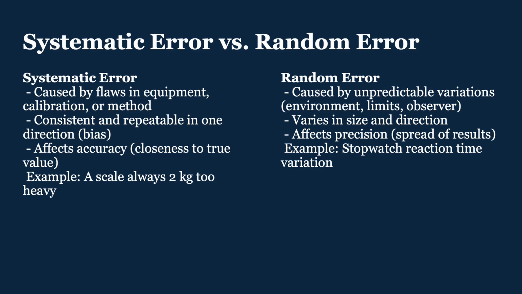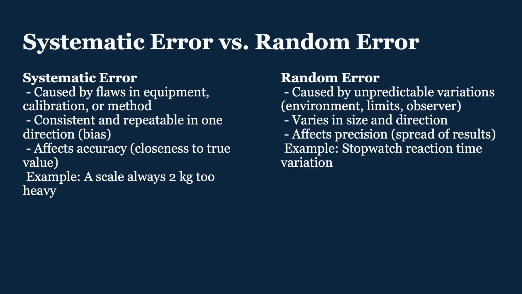So an example is a scale that always weighs 2 kilograms too heavy. If nobody's standing on it, it says 2 kilograms. If somebody that weighs 50 kilograms is standing on it, it will read 52 kilograms. So it's always 2 kilograms too heavy. That's a systematic error, and you can account for that. It also might be if your meter stick is broken off at one end and you're missing the first 2 centimeters.